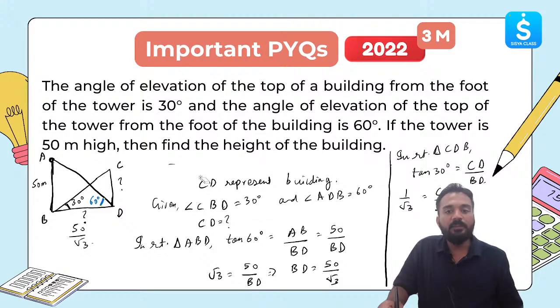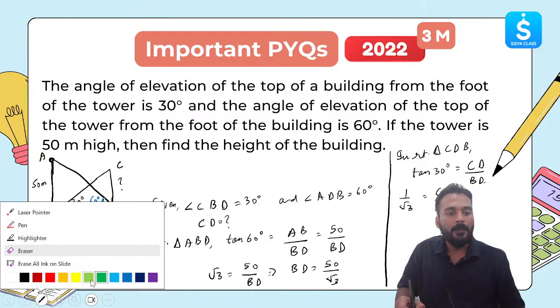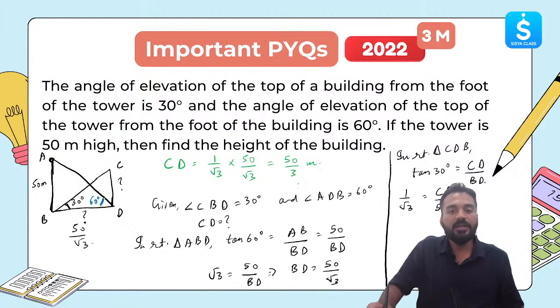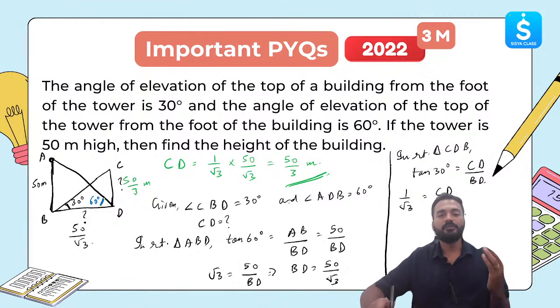So the CD will become 1 by root 3 multiplied by 50 by root 3. Let me write over here. CD will become equal to 1 by root 3 multiplied by 50 by root 3, which is 50 over 3 meter. The final answer is 50 by 3 meter. This is the final answer. So the height of the building is 50 by 3 meter.